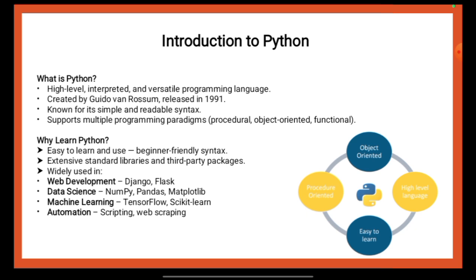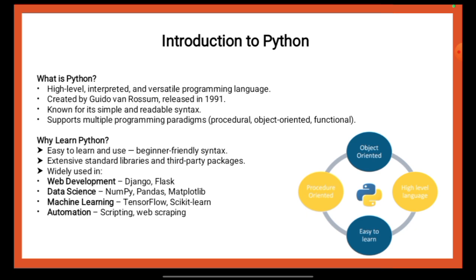Why learn Python? Easy to learn and use. Beginner-friendly syntax. Extensive standard libraries and third-party packages. Widely used in web development: Django, Flask; data science: NumPy, Pandas, Matplotlib; machine learning: TensorFlow, scikit-learn; automation, scripting, web scraping.